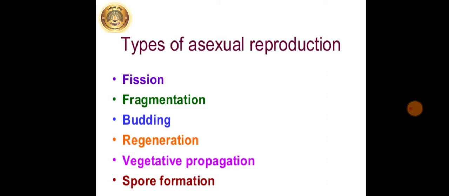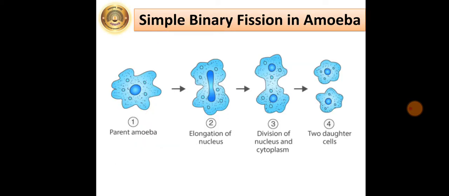So, these are the various types of asexual reproduction: fission, fragmentation, budding, regeneration, vegetative propagation, and spore formation. So, we are going to see all these types one by one. First type we are going to see is simple binary fission, which is there in amoeba. Just refer to your textbook page number 23.